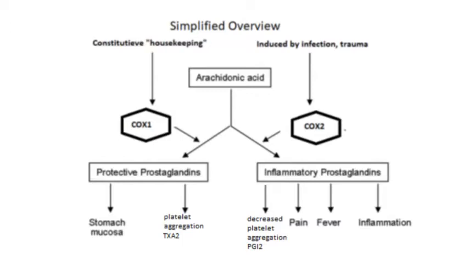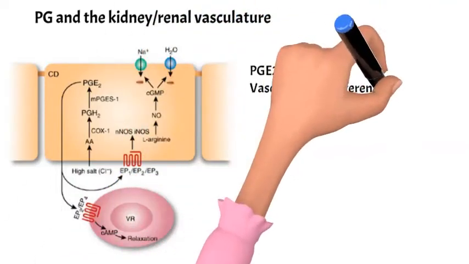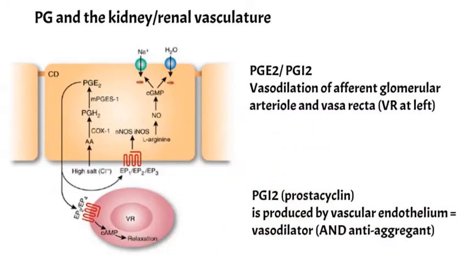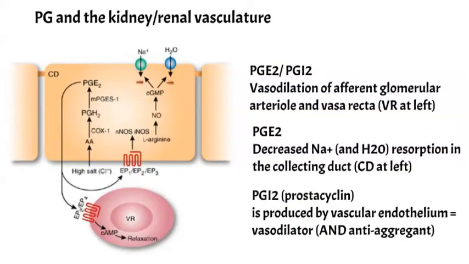The balance is important. Prostaglandins play an important role in the kidney and renal vasculature. Both PGE2 and prostacyclin cause vasodilation of the afferent glomerular arteriole and vasa recta, VR at left, which increases pressure at the Bowman's capsule to promote filtration. Prostacyclin, remember, is produced by the vascular endothelium. It's both vasodilatory and anti-aggregant. PGE2 also plays an important role in that it decreases sodium and therefore water resorption in the collecting duct, CD at left. This promotes urine formation.